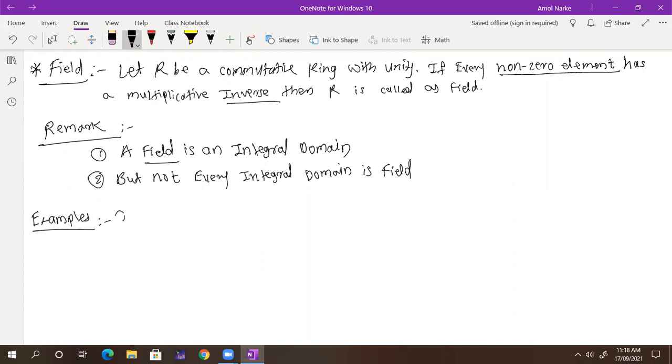Okay, let's take first the example. Real numbers with plus and dot, each field. Tell me, what do you think? Whether it is a commutative ring with unity? Yes, it is. What is the multiplicative unity here?